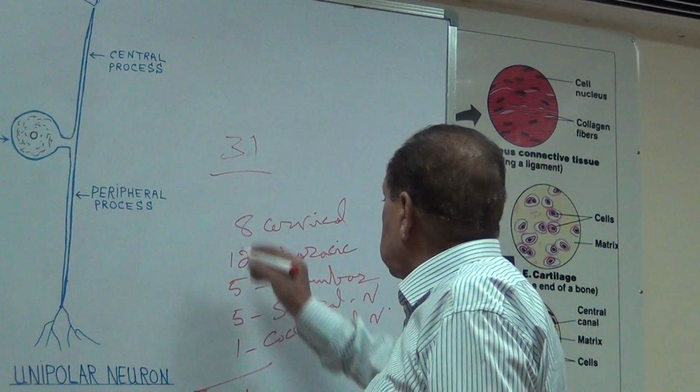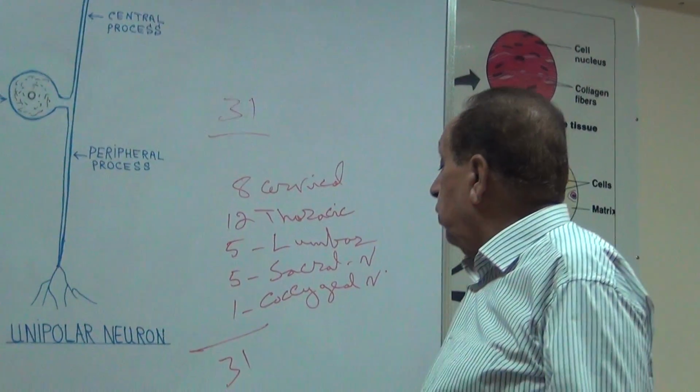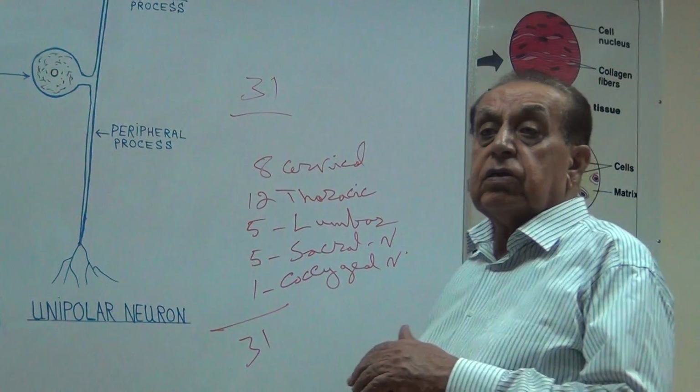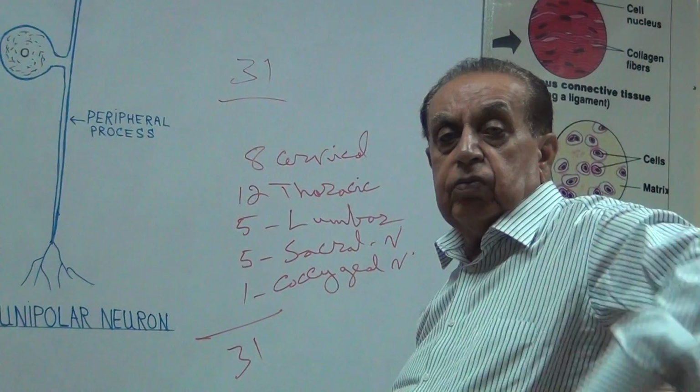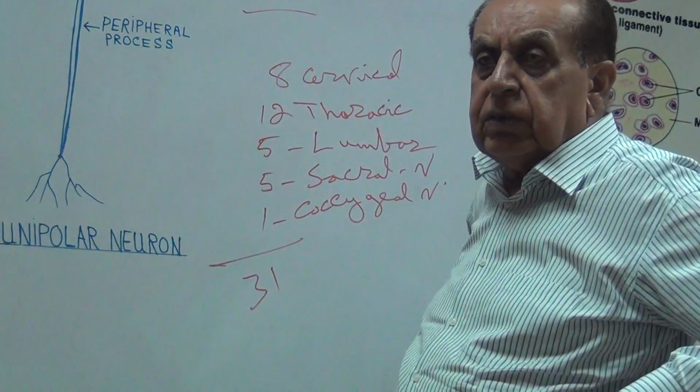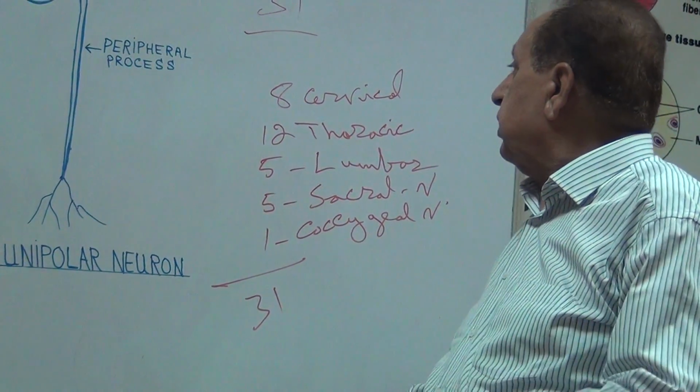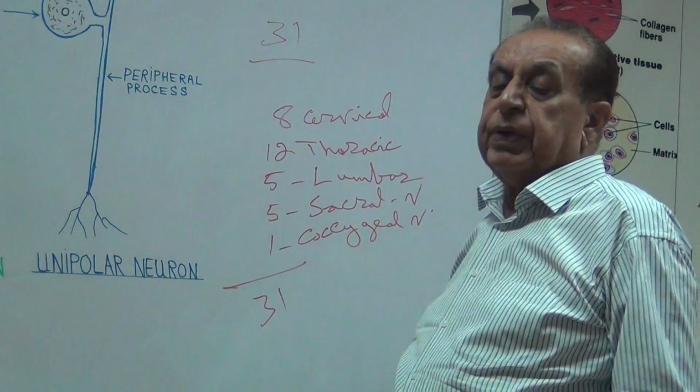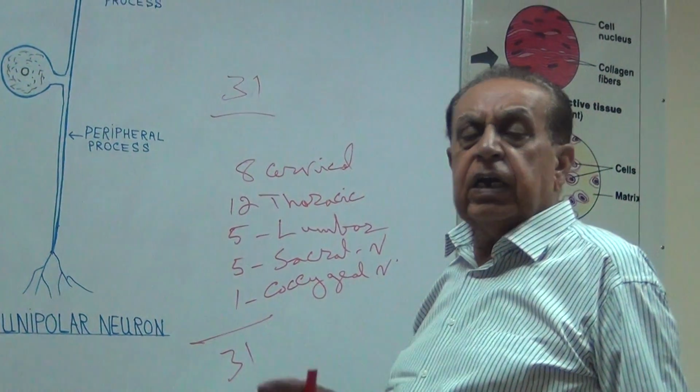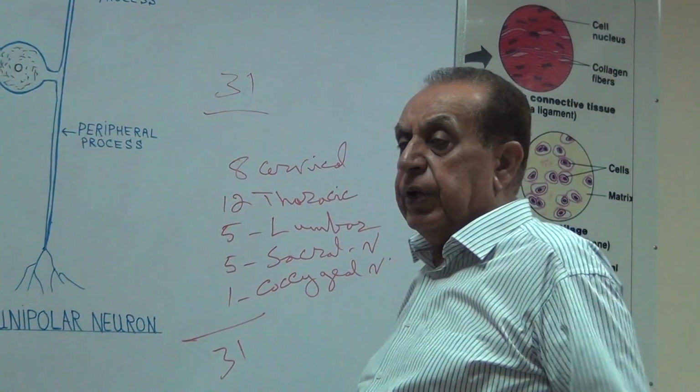All these form 31 pairs of spinal nerves. One spinal nerve moves toward the left side, one toward the right side. So there are 31 pairs, and the cranial nerves are 12 pairs.